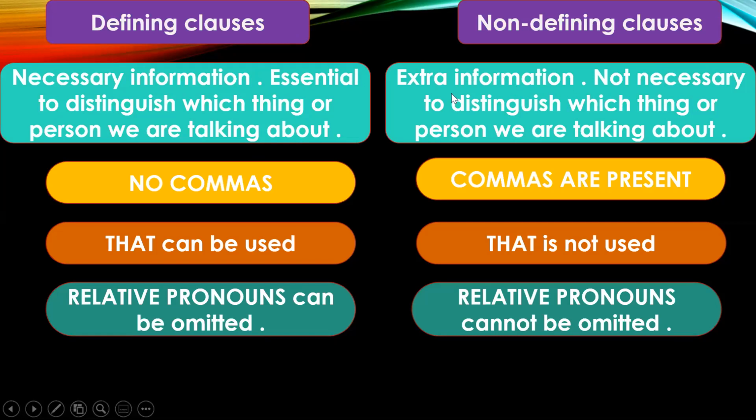A non-defining clause gives some extra information about the person or thing you are describing, which is not necessary to distinguish which thing or person we are talking about. So a defining clause will have no commas, and in a non-defining clause, commas are present. Another important difference between a defining clause and a non-defining clause is that "that" can be used in only defining clauses.